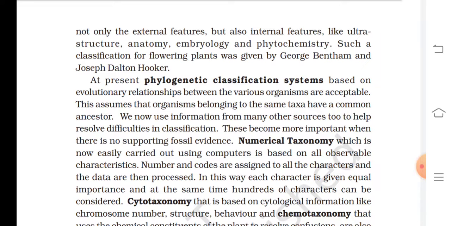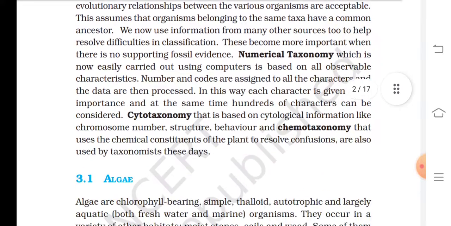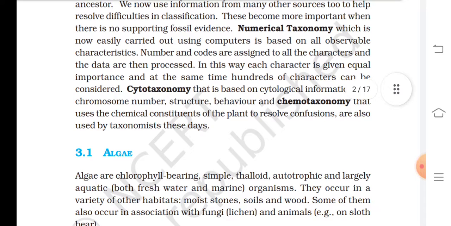We now use information from many other sources to help resolve difficulties in classification. This becomes more important when there is no supporting fossil evidence. Numerical taxonomy, which is now easily carried out using computers, is based on all observable characteristics. Numbers and codes are assigned to all the characters and the data are then processed.